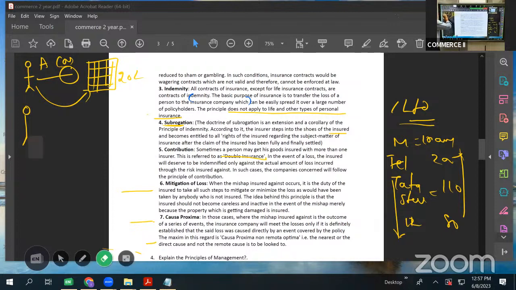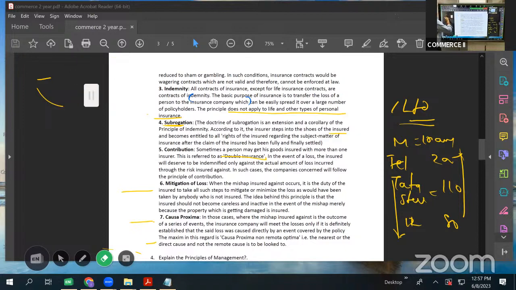See, general insurance are of different types. Majorly, we have two: one is fire insurance, the other one is marine insurance. Now, let us say there is a godown. It has stock, whatever stock it is.